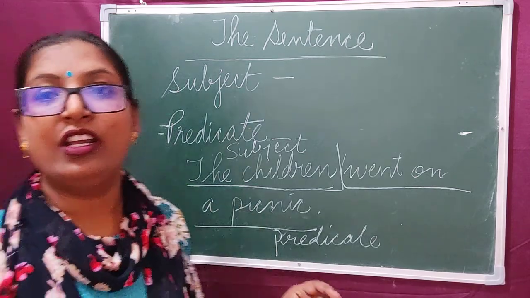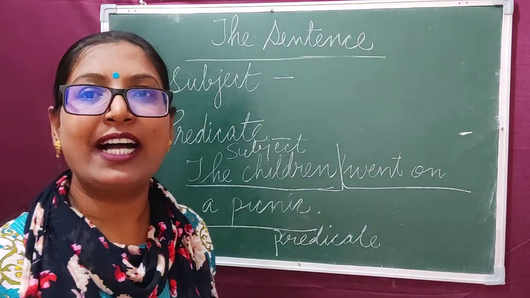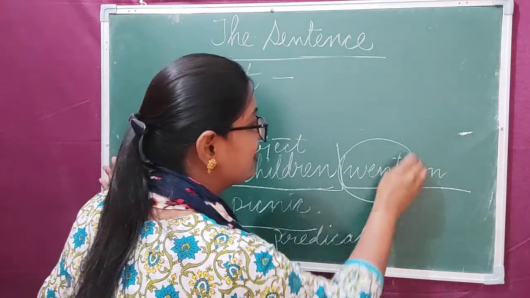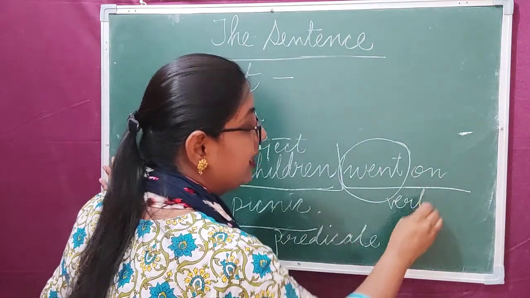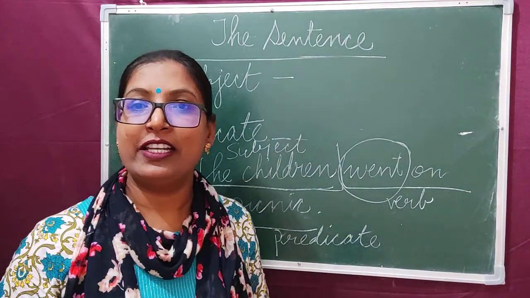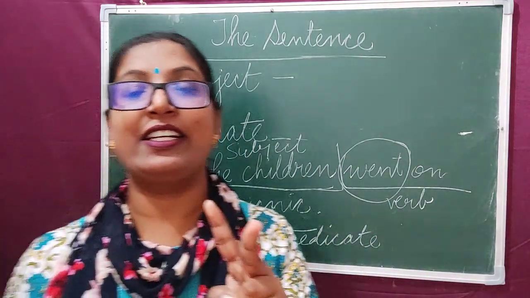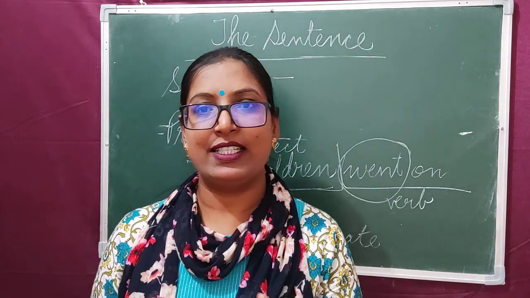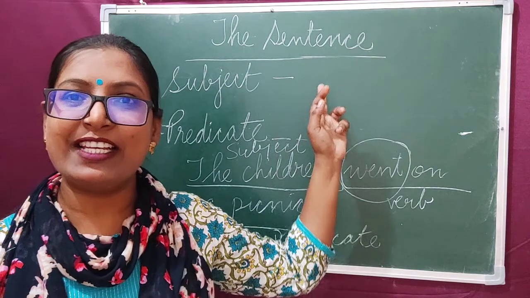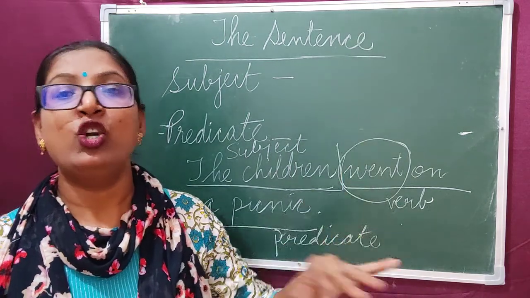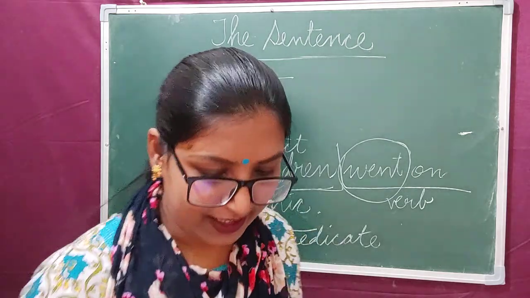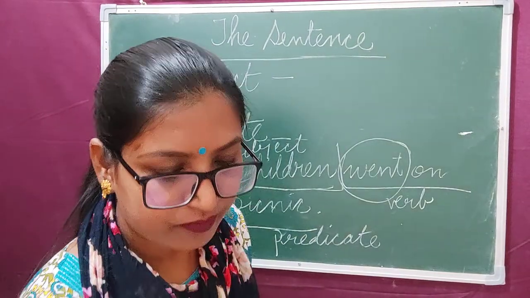And dear children, the verb is always a part of the predicate. What is the verb? Went is a verb. And it is a part of the predicate. Clear? So, every sentence has two parts, subject and predicate. About what we speak in a sentence is the subject. Whatever we speak about that subject is the predicate. Clear?